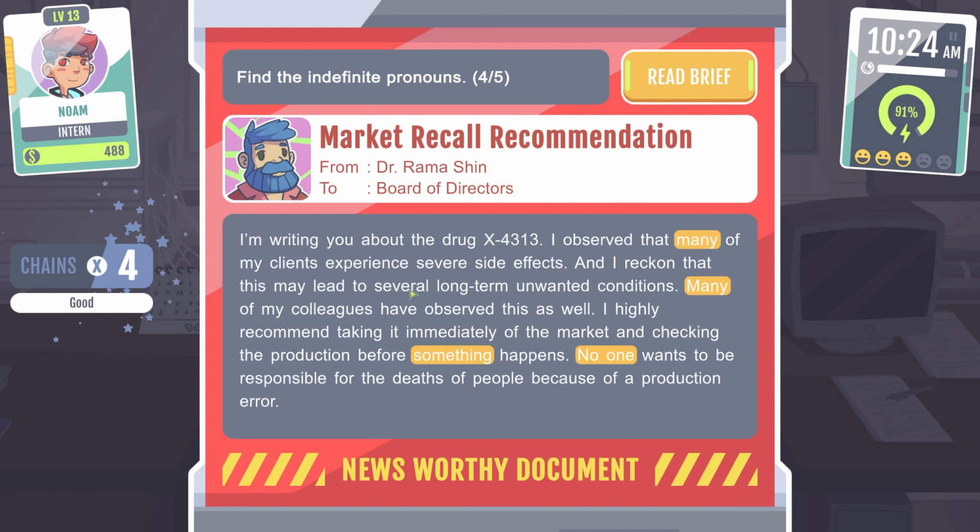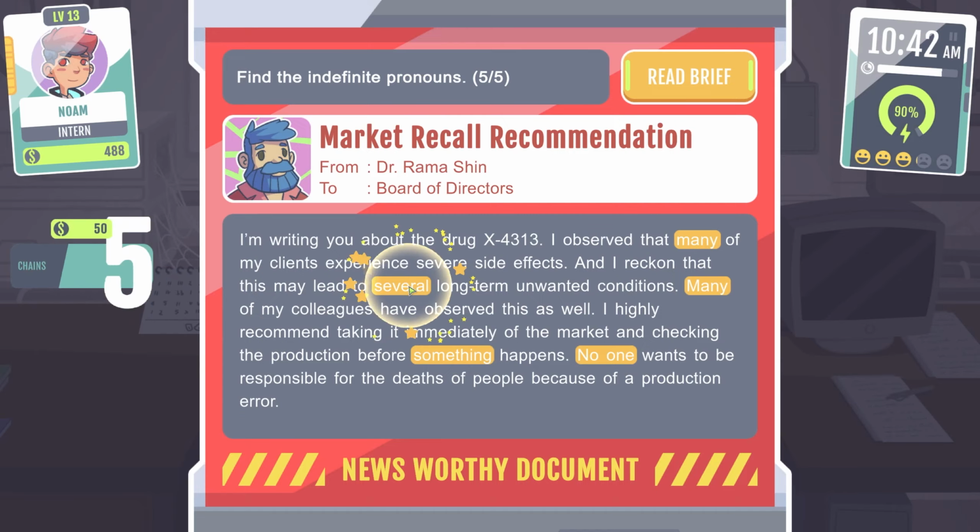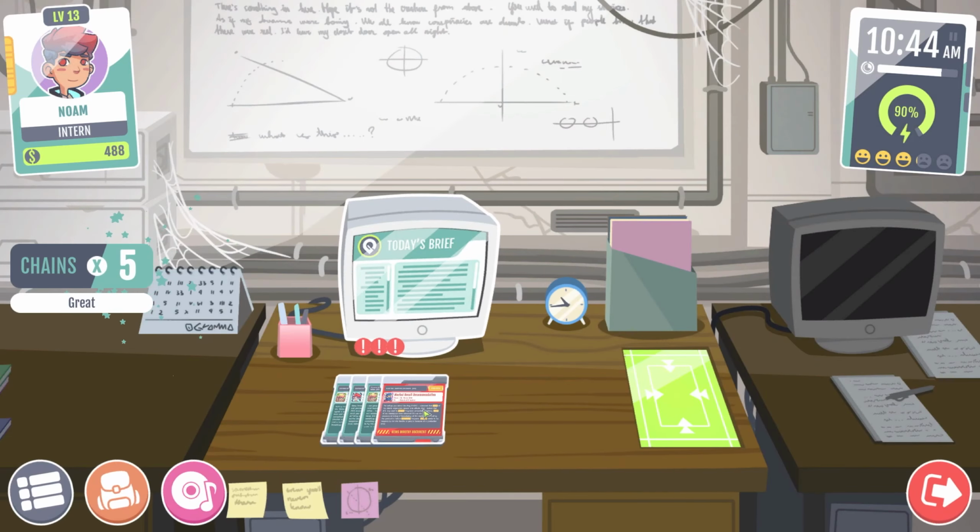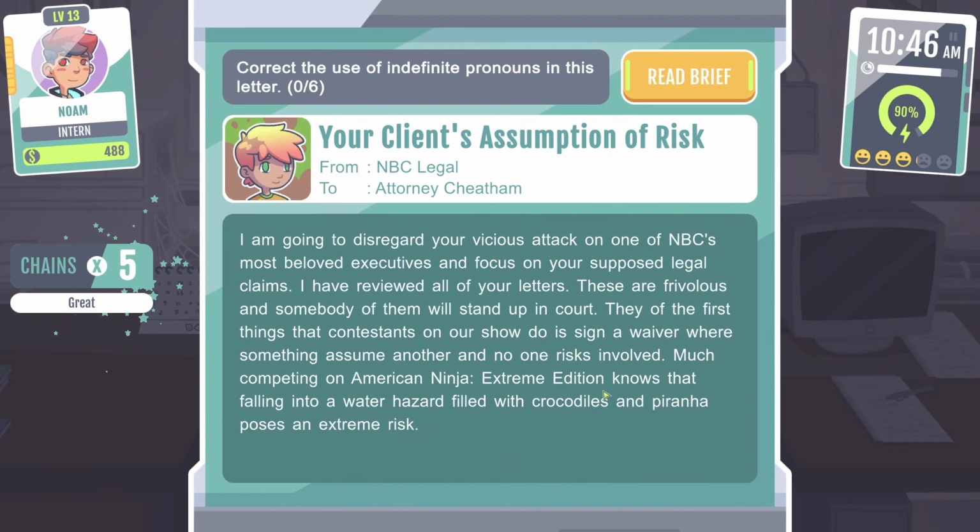Several. Possibly. Let me see if there's anything better. Writing to you about a drug, I observe that many of my clients have severe side effects and reckon that this may lead to several unwanted conditions. My colleagues have observed this as well. I highly recommend taking it immediately off the market and checking the production for something that happens. No one wants to be responsible for the deaths of people because of a production error. It's gotta be several, right? Yeah, okay. Very good. Correct use of indefinite pronouns in this letter.